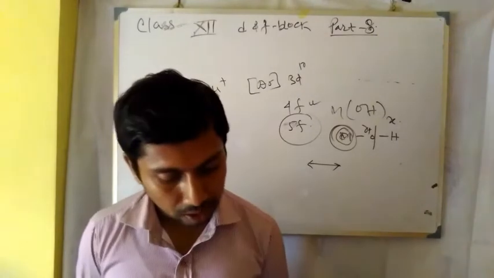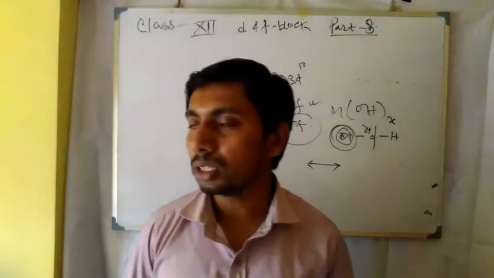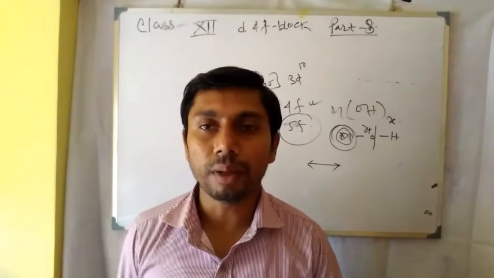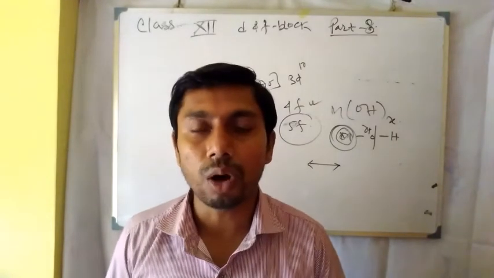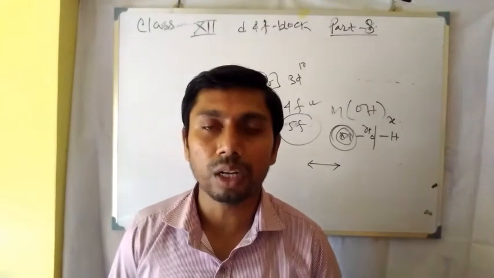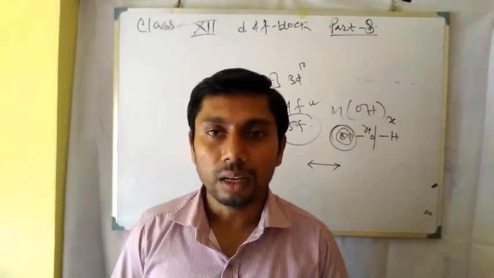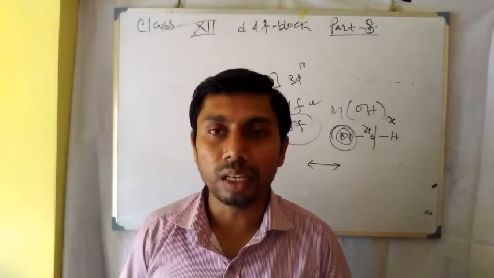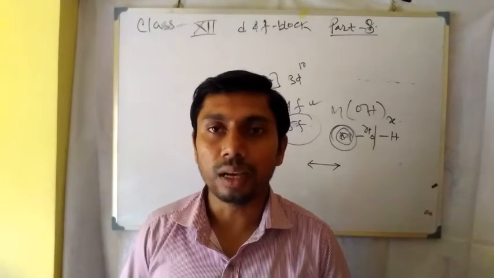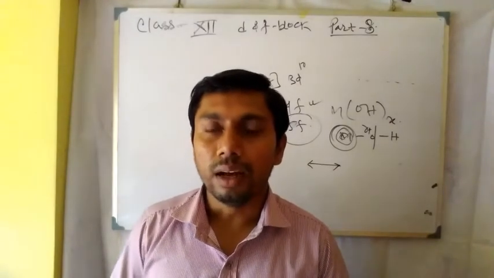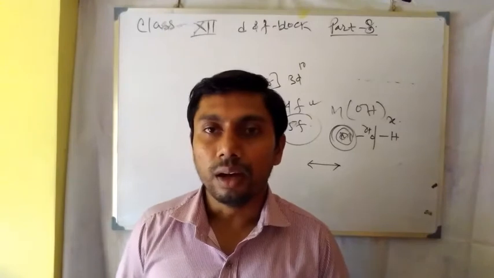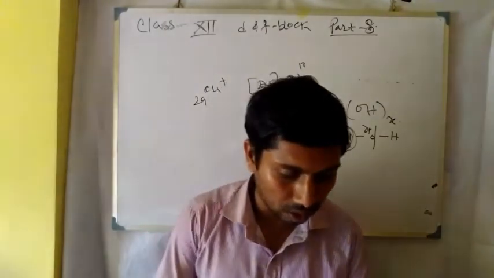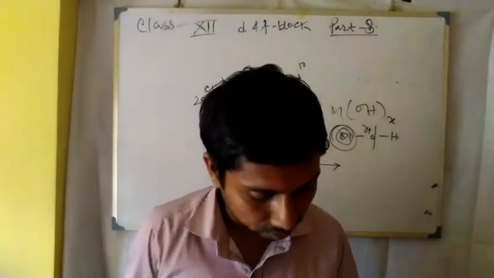Next question: the enthalpies of atomization of transition metals are high. Why is this high? Because enthalpy of atomization means going from the metallic state to the gaseous state. In the metallic state there is strong metal-metal bonding between the atoms of the metal, and to overcome this we have to give a large amount of energy, due to which they show less tendency towards complex formation and reaction.